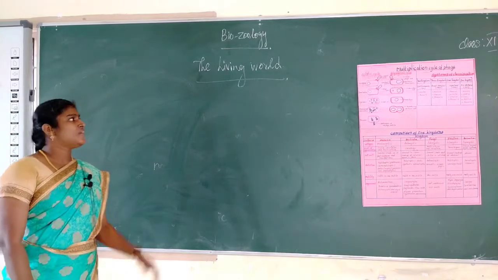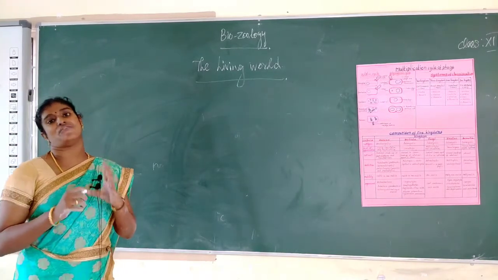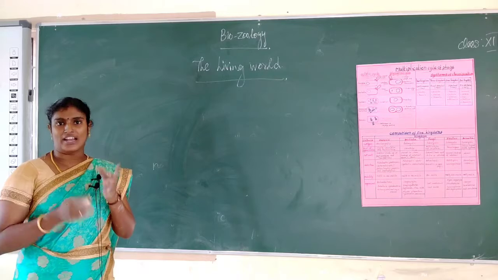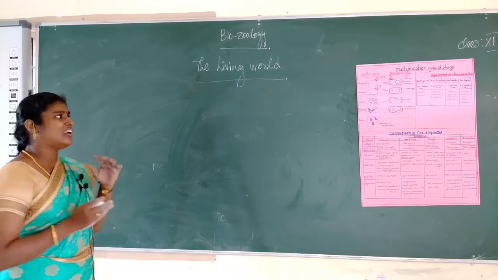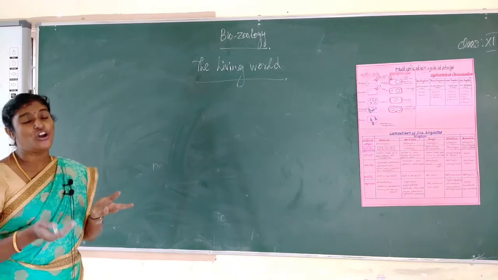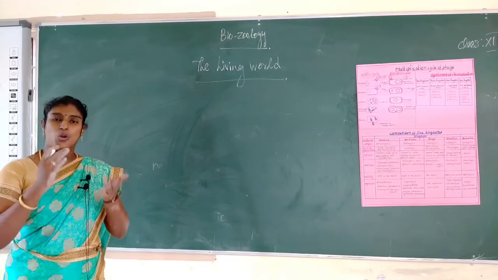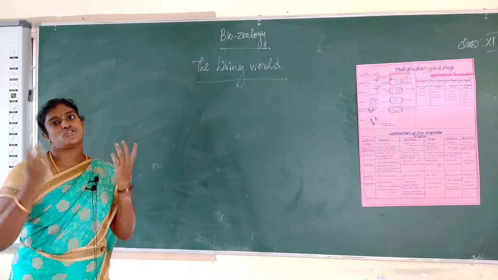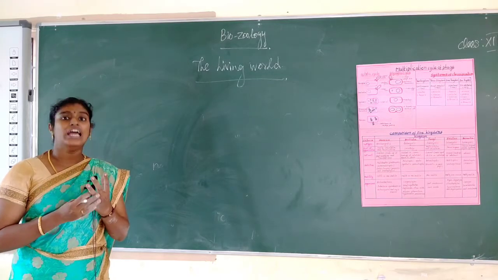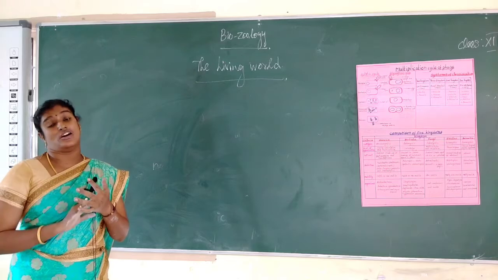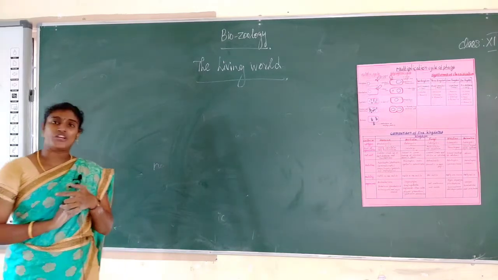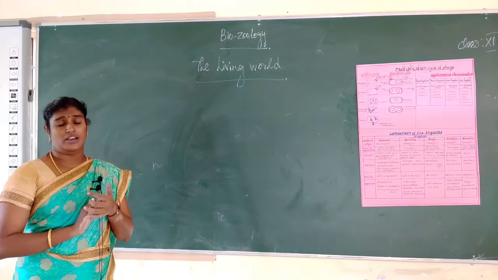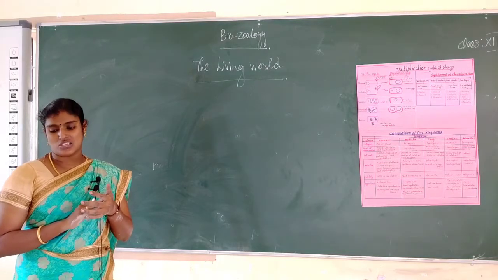What is a living organism? Living organisms show a variety of unique characters different from non-living organisms. What are the key characters of living organisms? You already know, all organisms are made up of cells. A group of cells joined together forms tissue, tissues form organs, organs form organ systems, organ systems form an individual organism, individuals form a population, populations form a community, communities form an ecosystem, and ecosystems together form the biosphere.